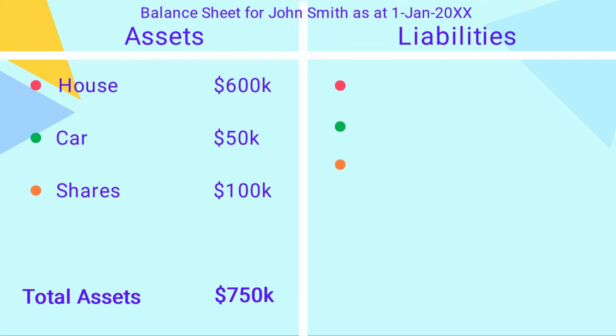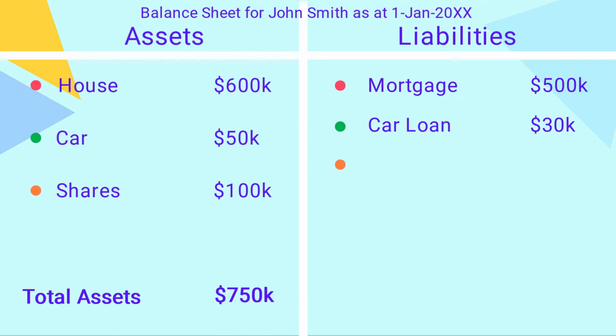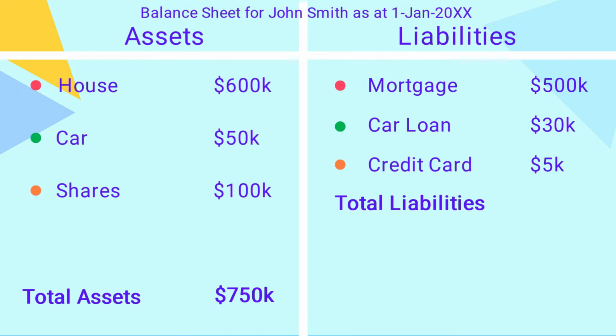Next up, you need to make a list of your personal liabilities on the right-hand side of the page, under the liabilities heading. Your list might look something like this: a mortgage on your home of $500,000, a car loan of $30,000, and a credit card debt of $5,000. Once you've finished, write the words total liabilities under the list along with the total amount, which is $535,000.